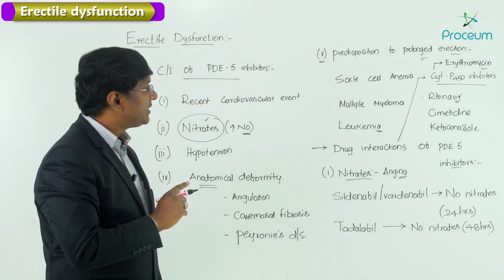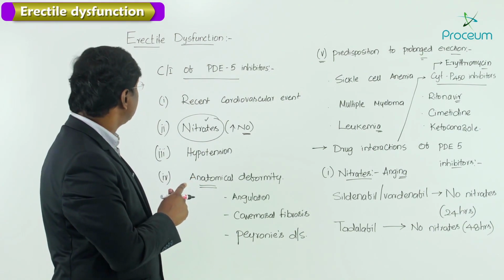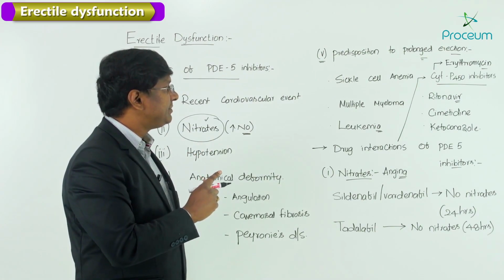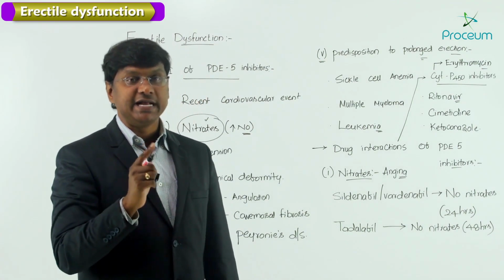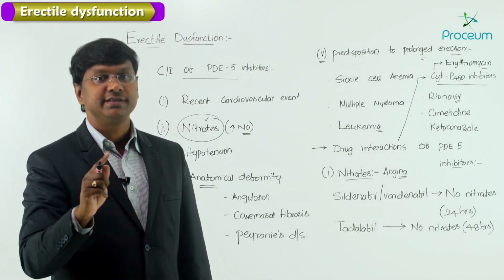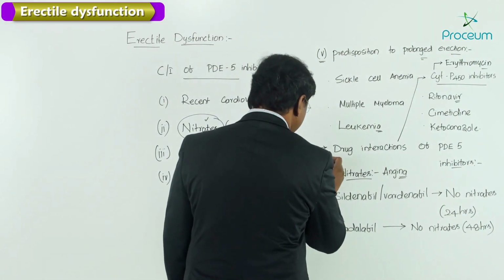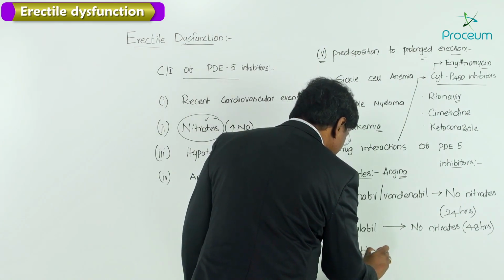So whenever you are giving these cytochrome P450 inhibitors along with the phosphodiesterase inhibitors, they can cause a significant increase in the quantity of these particular drugs, where the individual can have hypotension and then collapse. And another very important drug interaction with the PDE5 inhibitors is the alpha blockers.